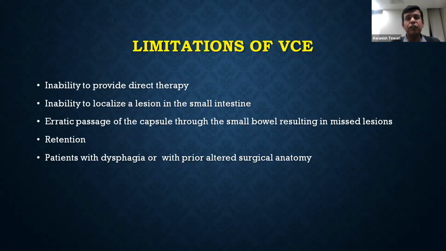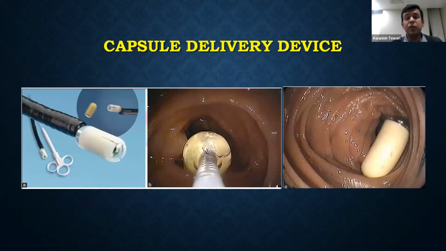The limitations of capsule endoscopy are the inability to provide direct therapy, inability to localize the exact lesion, erratic passage of the capsule through the small bowel, retention, and patients with dysphagia or altered anatomy. Dealing with the last problem, we have capsule delivery devices. With the help of these devices, we can place the capsule directly into the duodenum.